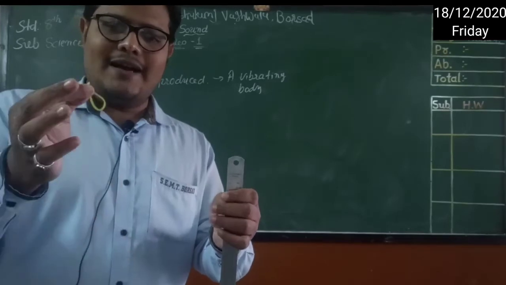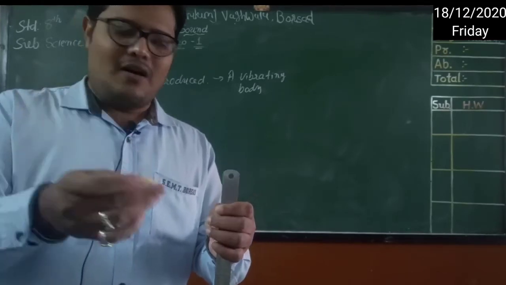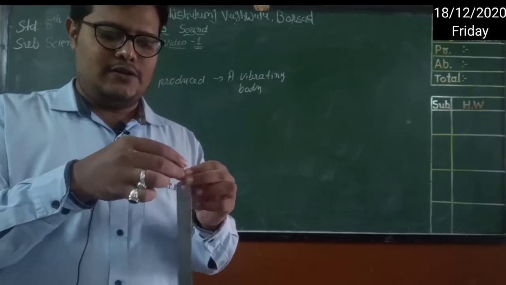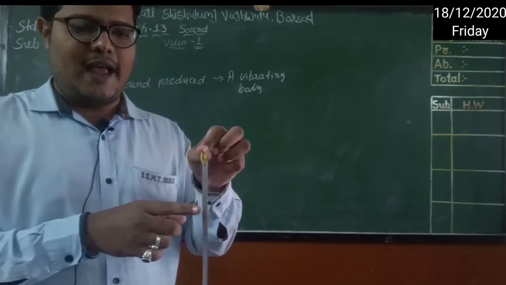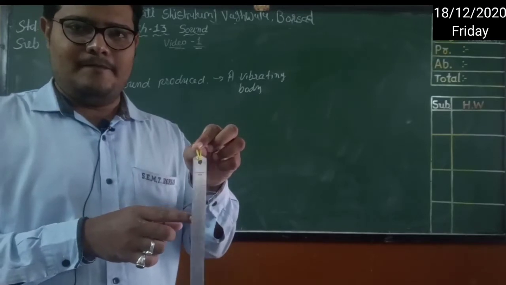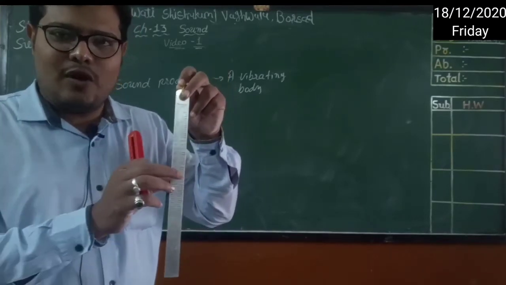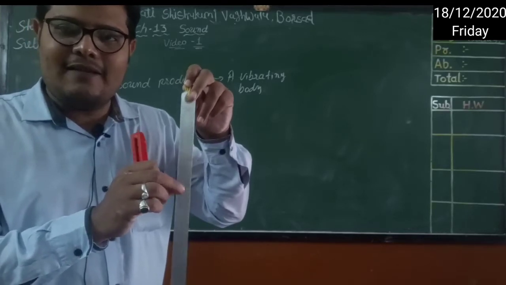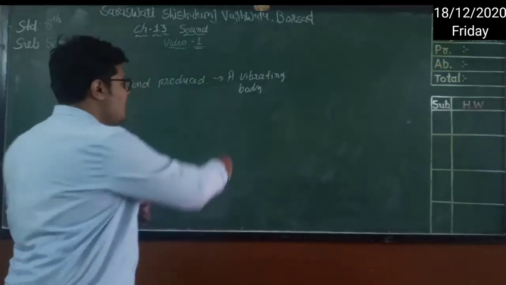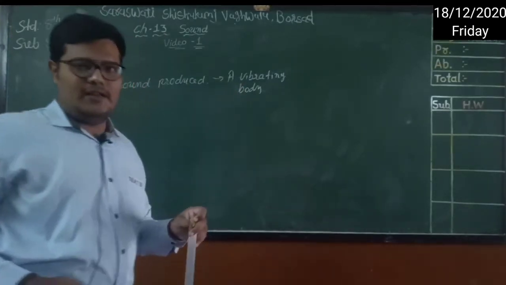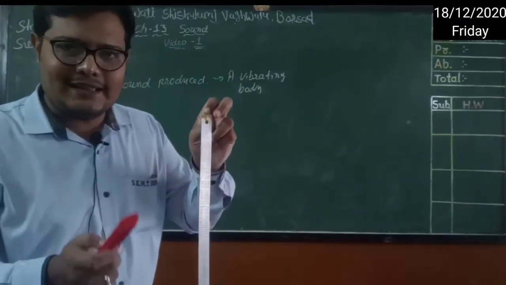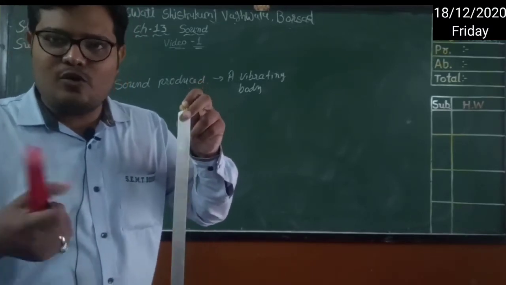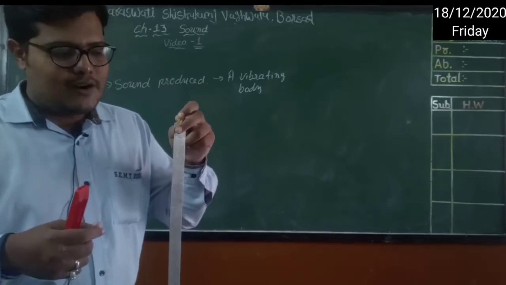Now what you have to do is take a rubber band if it is available, or any kind of thread, and hold it like this so that it hangs freely. Now, hanging it like this, keep your finger near that metal. Here my finger is here, so I can touch it and feel the vibration. Here what we are finding is a vibrating body. I will produce sound by hitting this metal and I will feel vibrations here, right? You just have to feel the vibration.